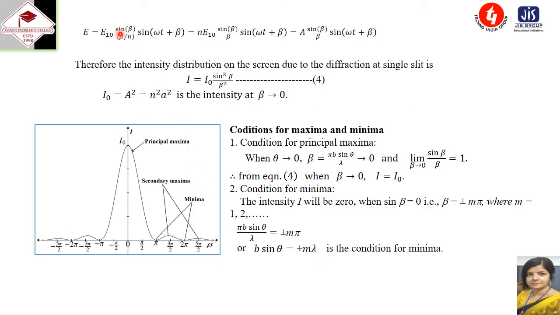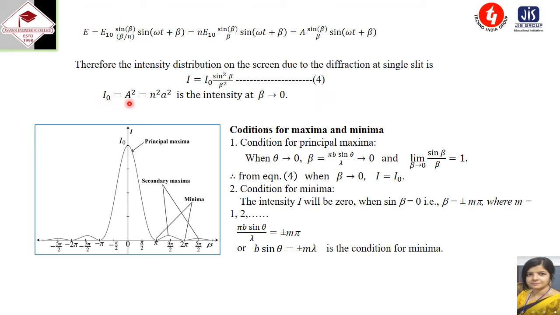Now the same expression we have written again here, that is E equal to A sine beta by beta, sine of omega t plus beta. Therefore, the intensity distribution on the screen due to the diffraction at a single slit is given by I equal to I0 sine squared beta by beta square. This is equation number 4.